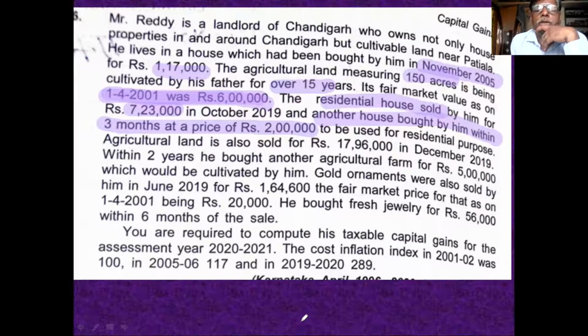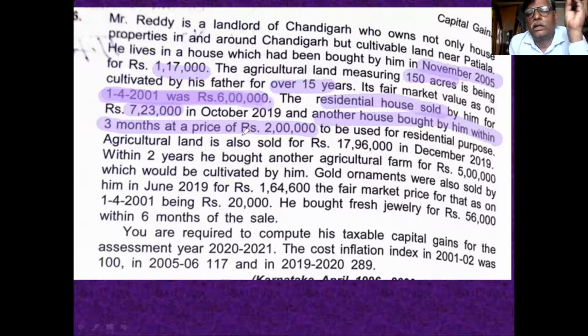Anyone tell me what is the cost of the residential house? I already explained. 1,17,000 is the cost. What is the sale value? Residential house, 7,23,000. Clear?